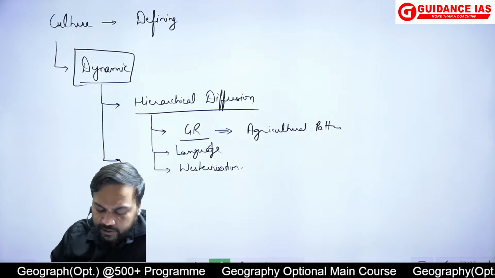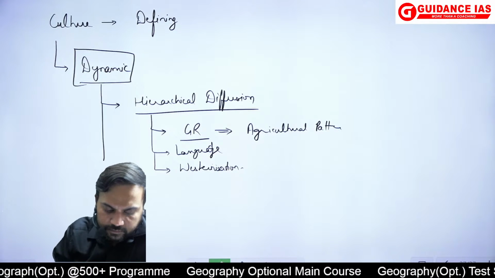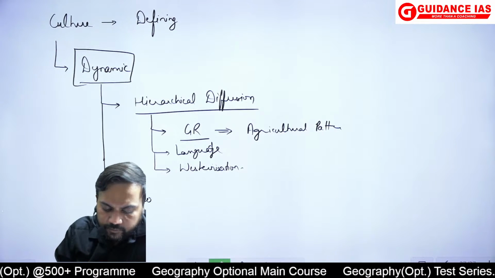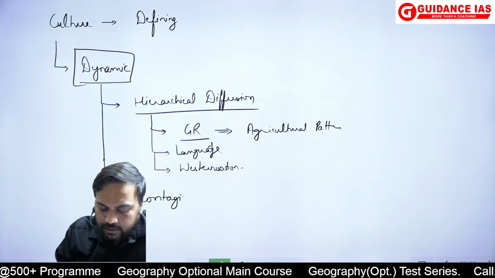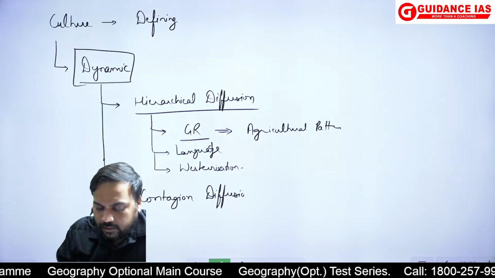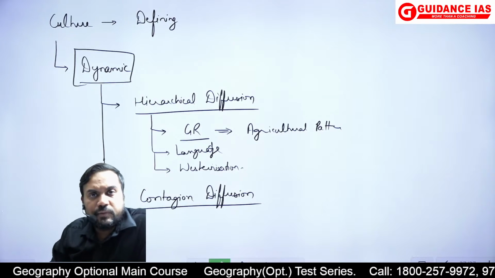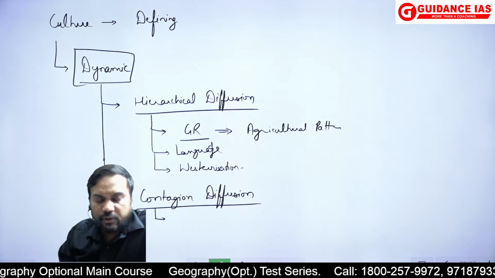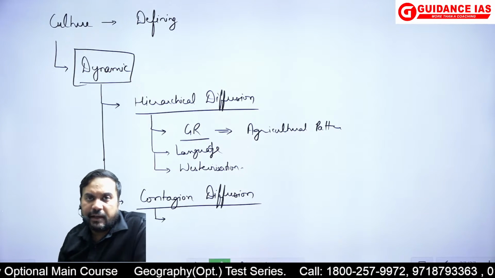Several of them you could have taken. Then there is the phenomenon of contagion diffusion. So how from person to person the cultures are essentially spreading.